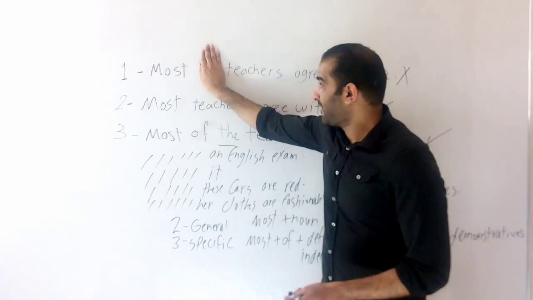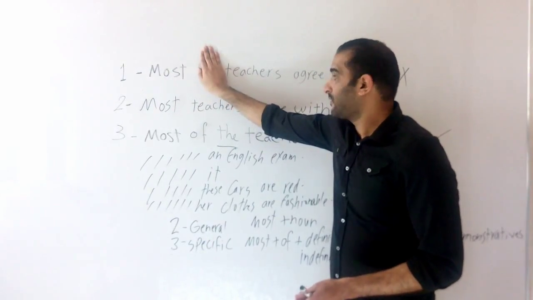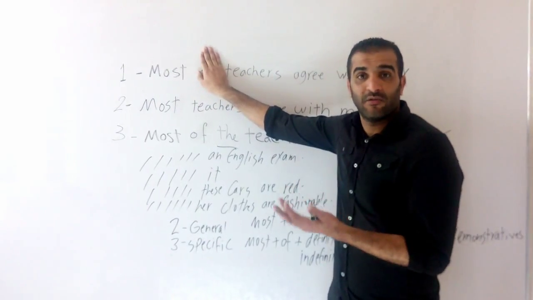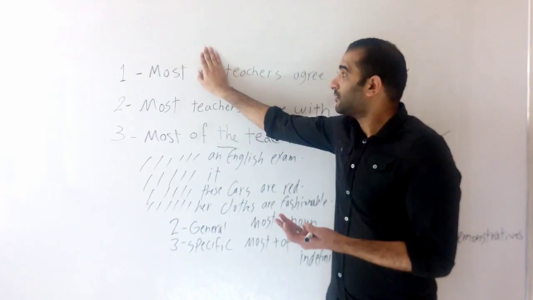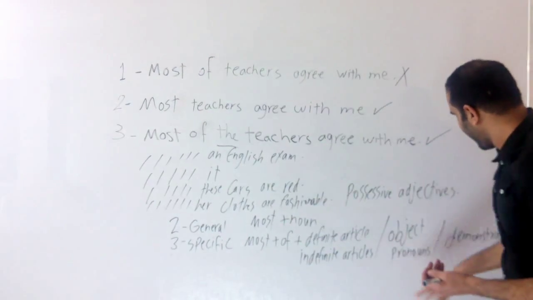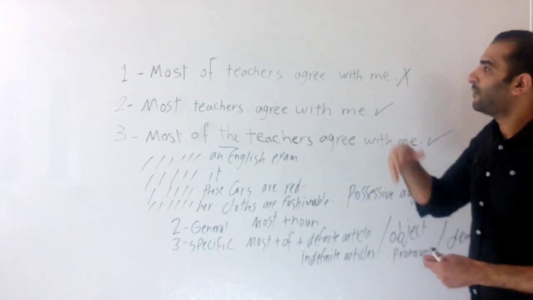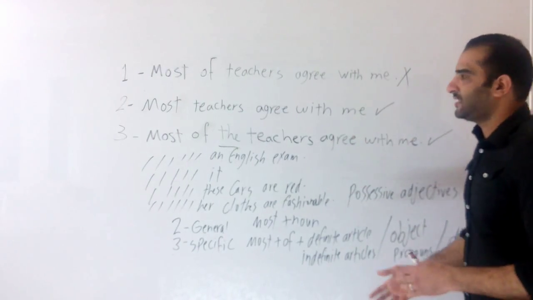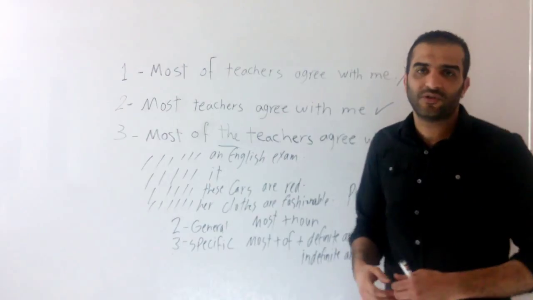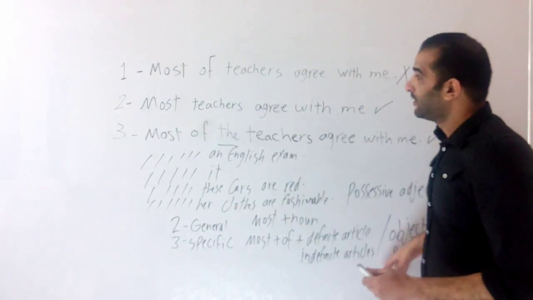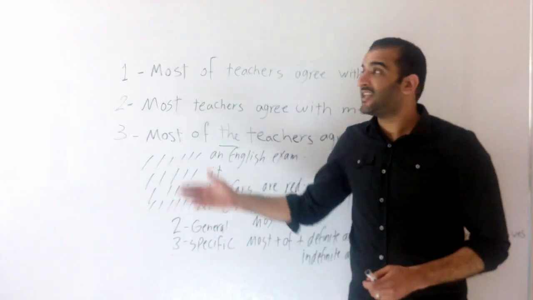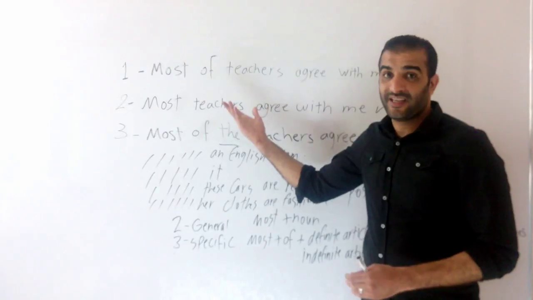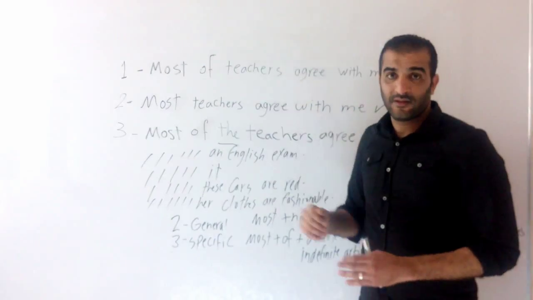Maybe I can say, most teachers agree with me. In this case, it's general. Or I can put anyone from here: most of my teachers, most of these teachers, most of our teachers, and it will be correct. And in this case, we're speaking specifically.